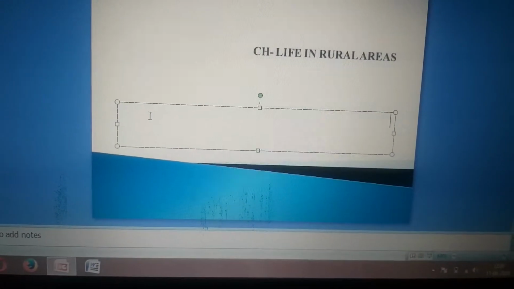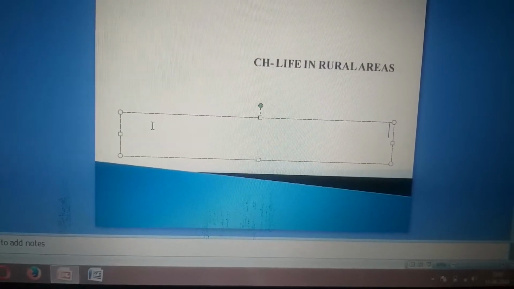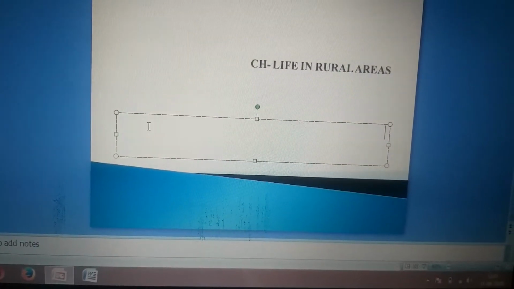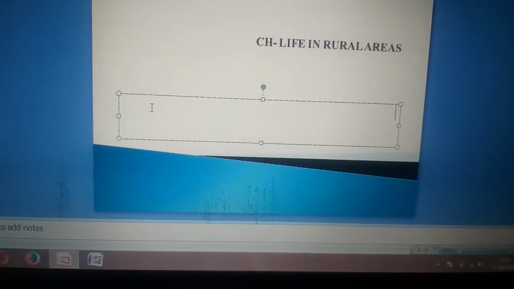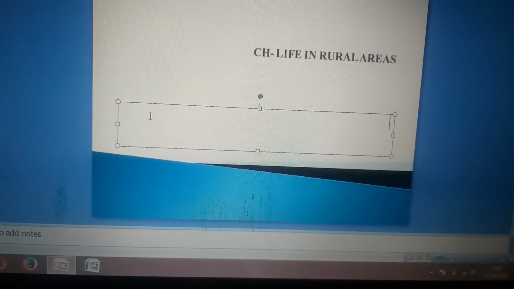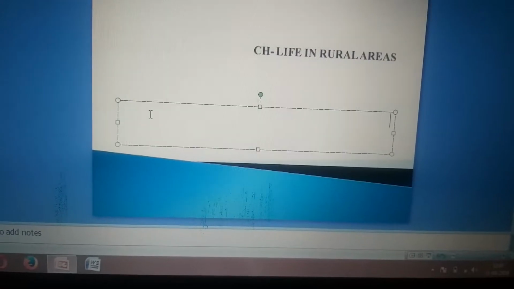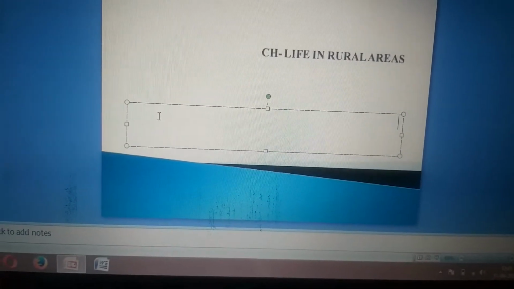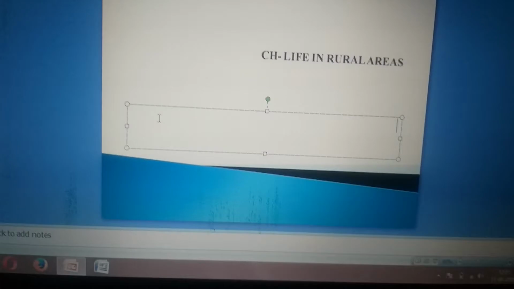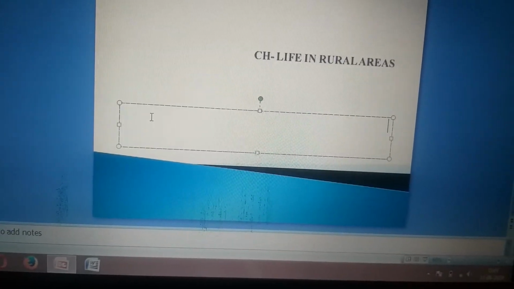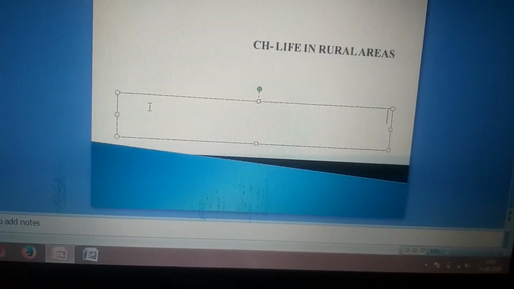But after the arrival of the British, when the British started to collect the tax, all farmers had to pay a tax or revenue in any conditions. It means that the British did not give any concession during natural calamities.